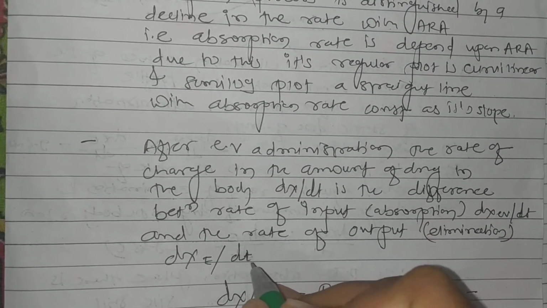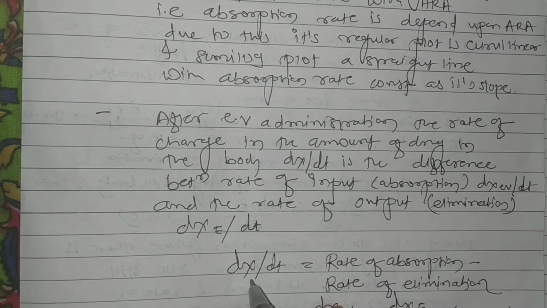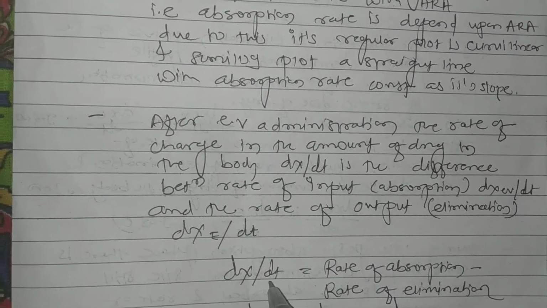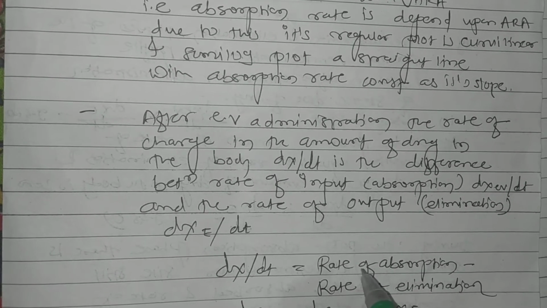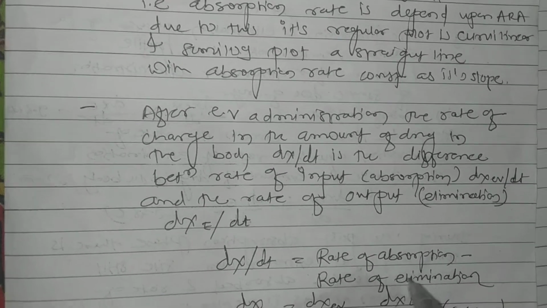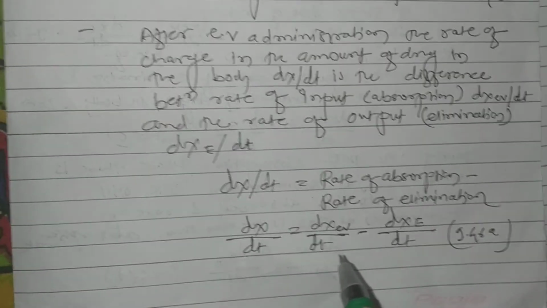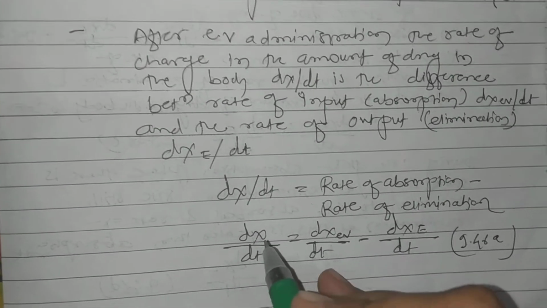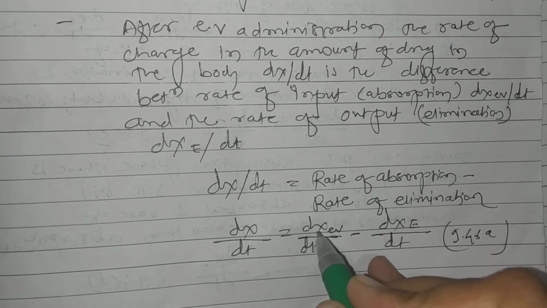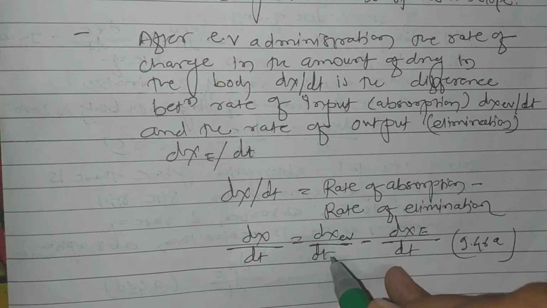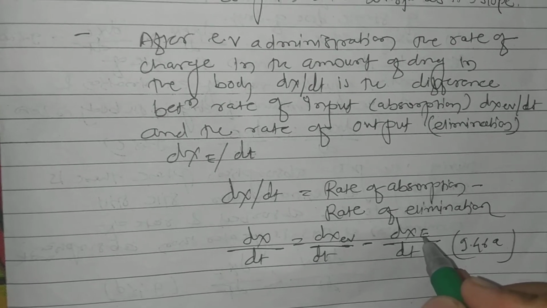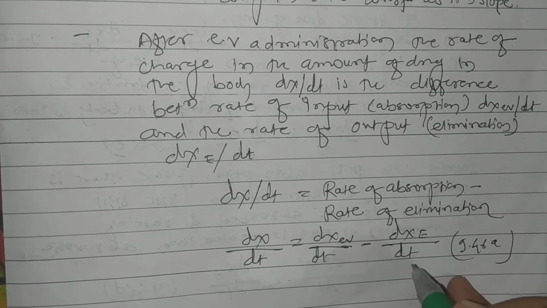So dX/dt = dX_EV/dt − dX_E/dt, rate of absorption minus rate of elimination.